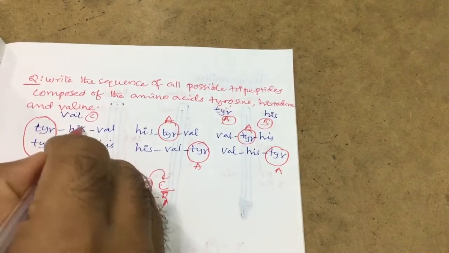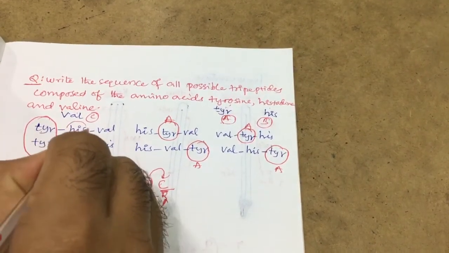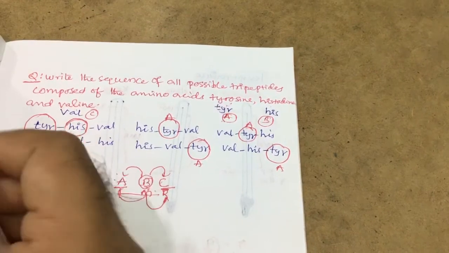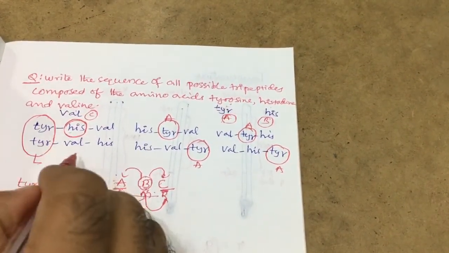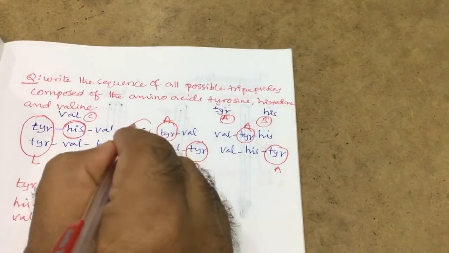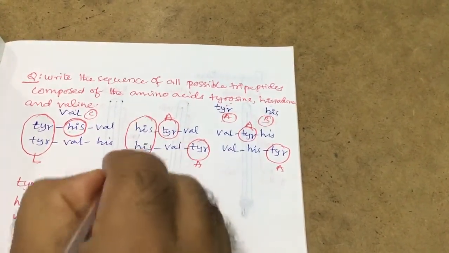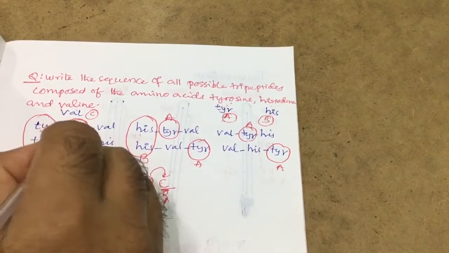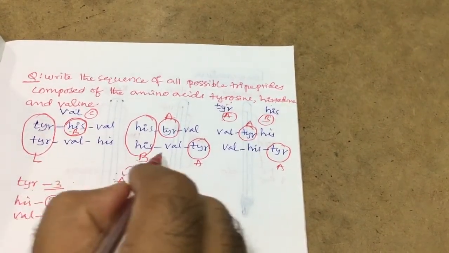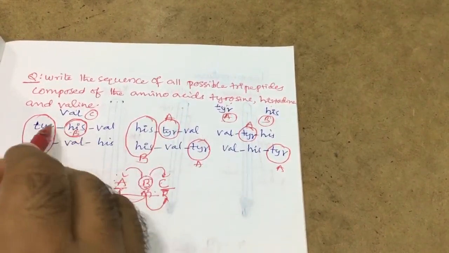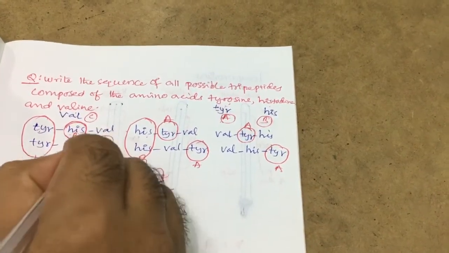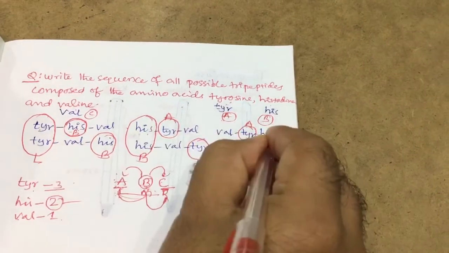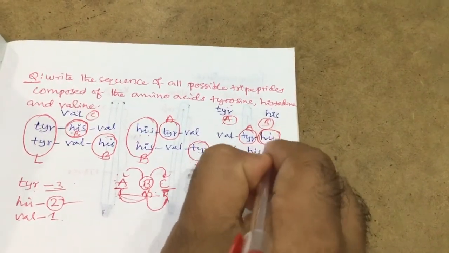Already B has occupied the middle one. Already occupied, that's why the next two positions are maybe left, next is right. What are the left, right? We can check. This is a left position, that's why this is a B. This B is already here. Next, maybe right side. B may be left, B may be right. Already left completed. Next, this is a B right side and B right side.